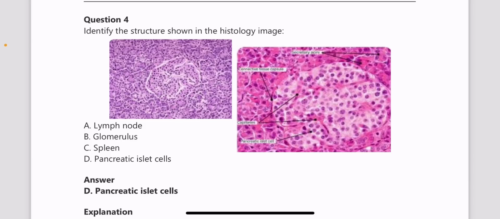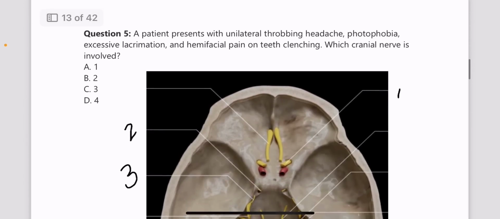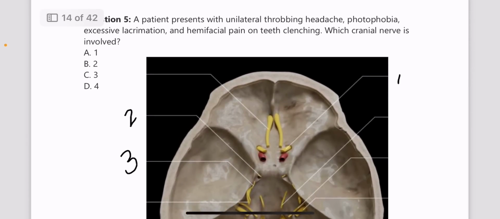This is an image of the pancreatic islet cells. Previously, we had seen the image of glomerulus. So in histology, every time one question will come. Please go through that. Now again, regarding the openings in the skull, this is again a very important thing.